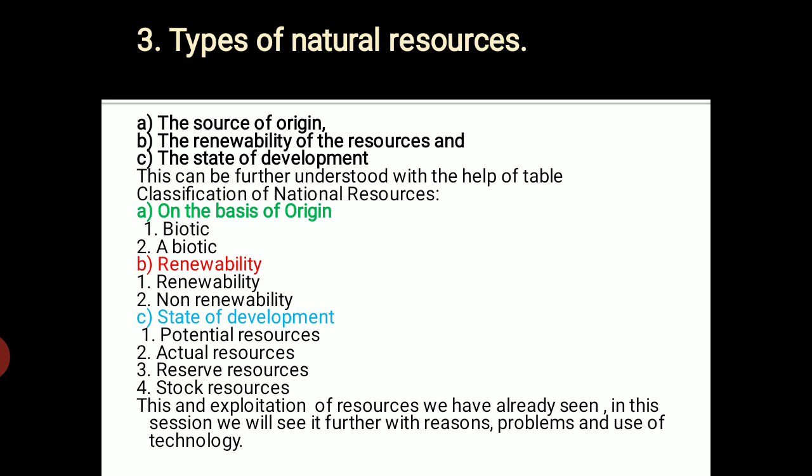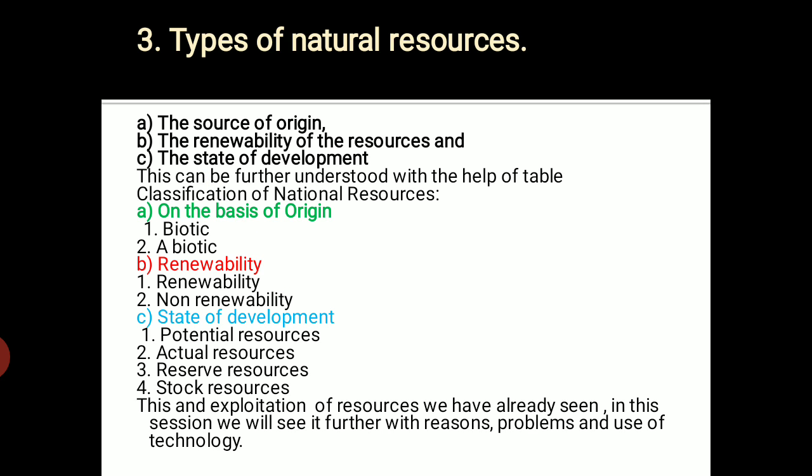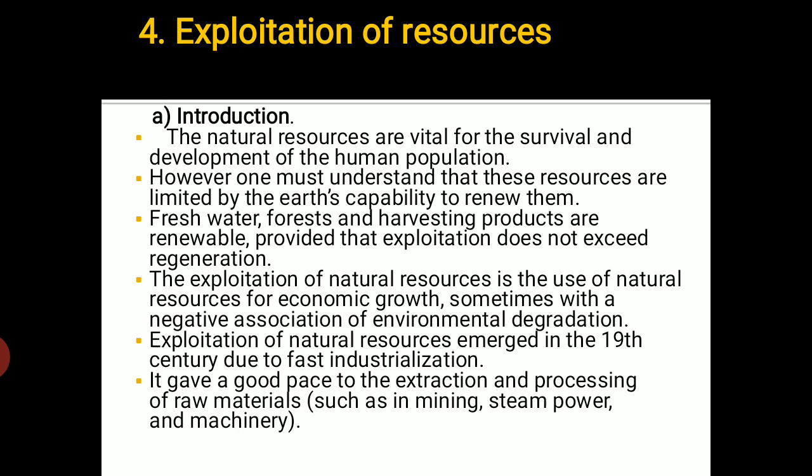The exploitation of resources we have already been introduced to, but we will check it out. The next topic that comes up is exploitation of resources. Types we have seen. As I told you, there are basically three types: on the basis of origin, on the basis of renewability, or from the state of development. Then what comes up is exploitation of resources. What is exploitation of resources? Exploitation means શોષણ થવું. So શોષણ in the sense, here we are talking about natural resources.